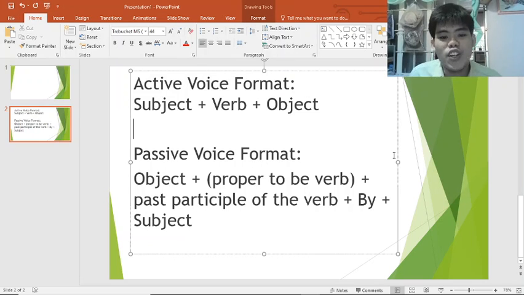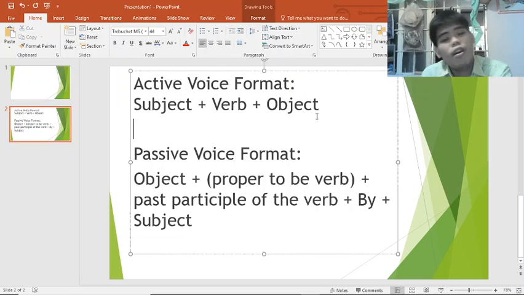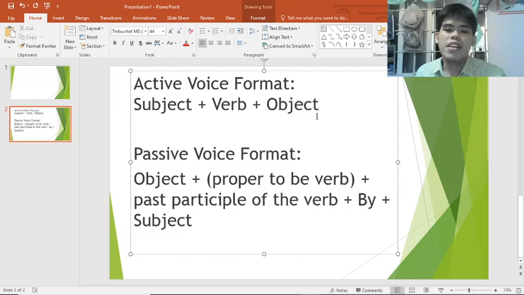We have here an equation, like in mathematics, there are equations. Here is the format of an active voice sentence: we have the subject, the verb, then the object. Amir played computer. Done. Subject, Amir. What's the verb? Played. What did I play? Computer. Done. For the passive voice, we're going to put the object in the front and the subject in the back.